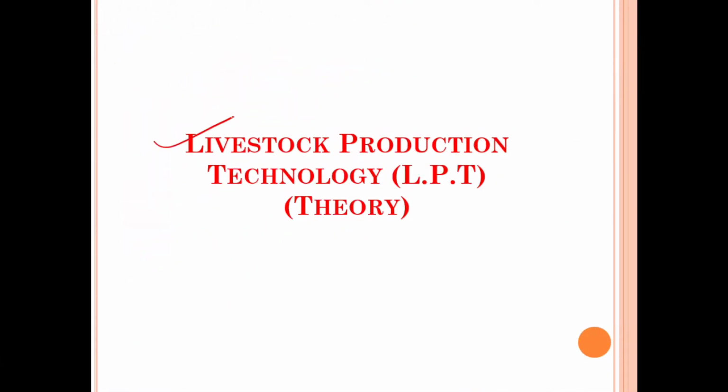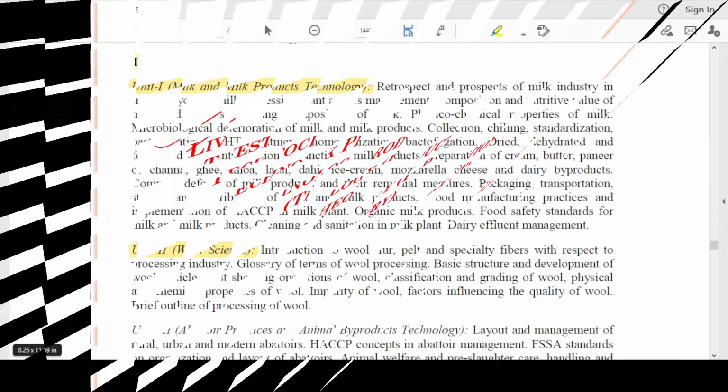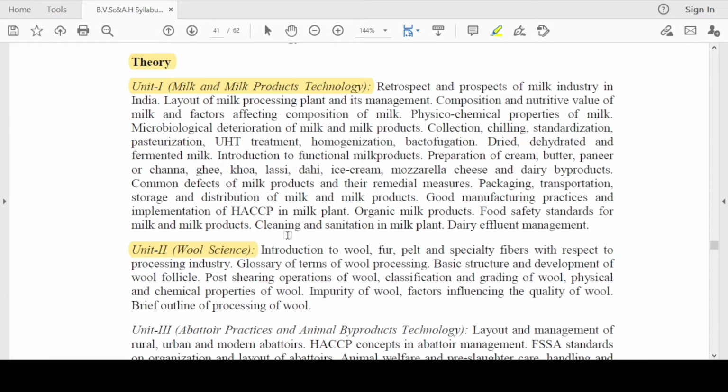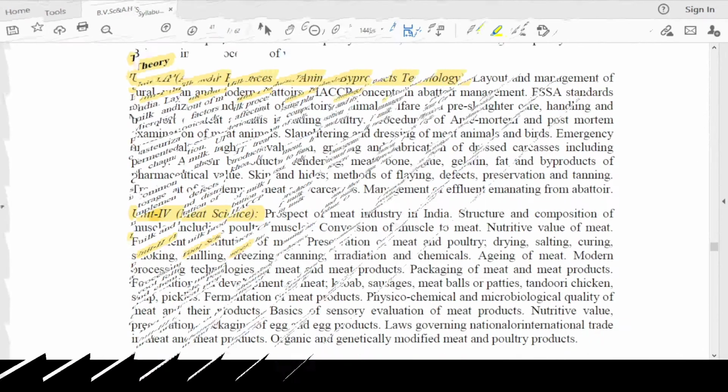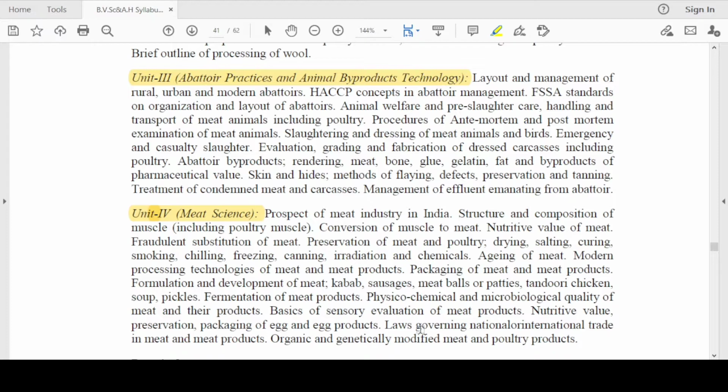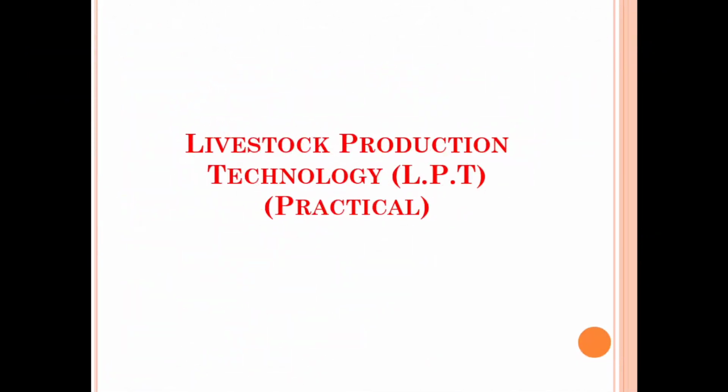Moving on, we will discuss the syllabus for the theory portion of the livestock production technology, also known as LPT. In total, for the livestock production technology, we have 4 units. Unit number 1 deals with milk and milk product technology, unit number 2 deals with wool science, unit number 3 deals with abattoir practices and animal byproduct technology, and unit number 4 deals with meat science.